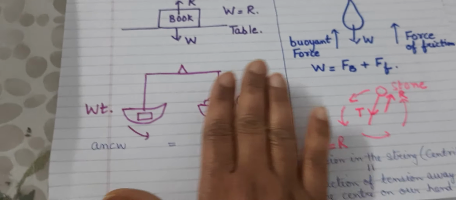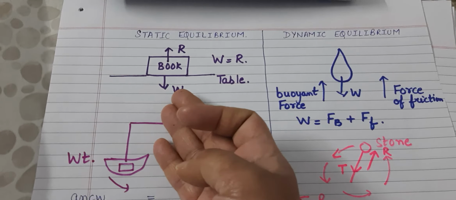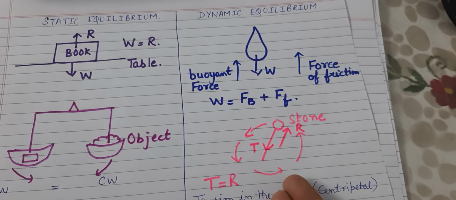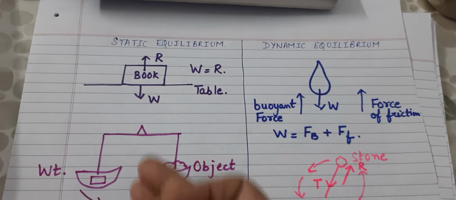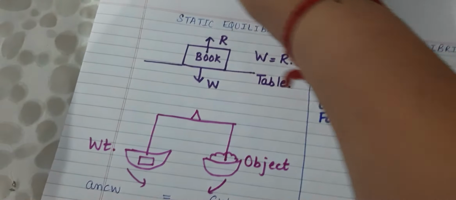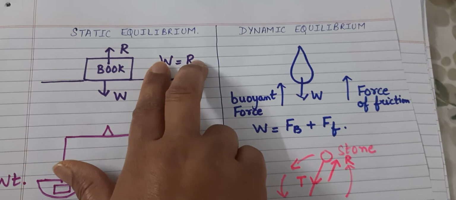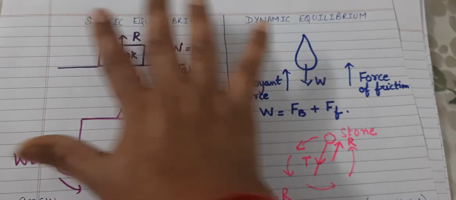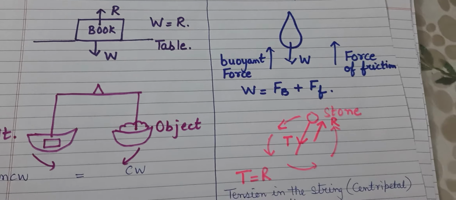So all these examples, children, are your day-to-day life examples. You look at this book lying on the table, you see the beam balance, you see the raindrop, you see the stone swirled in a circular manner. All these are examples from your day-to-day life which prove that equilibrium only takes place in two cases. Two things are needed for equilibrium. Number one, the resultant of all the forces. You can see here there are two forces, then here there are 2 plus 1. When the resultant of all the forces acting on the body is 0, the body is said to be in equilibrium.